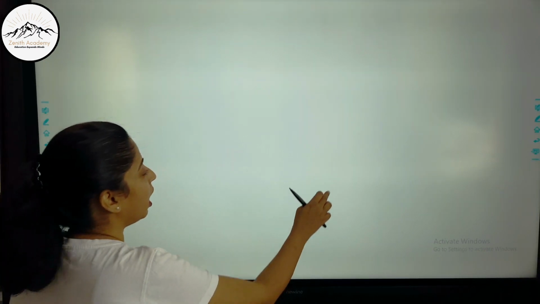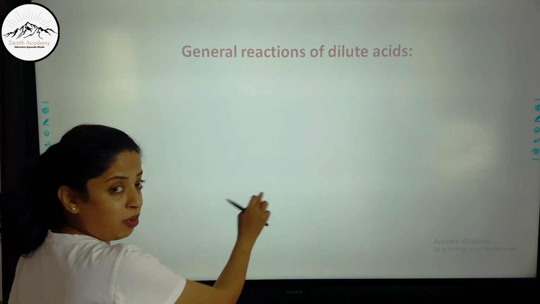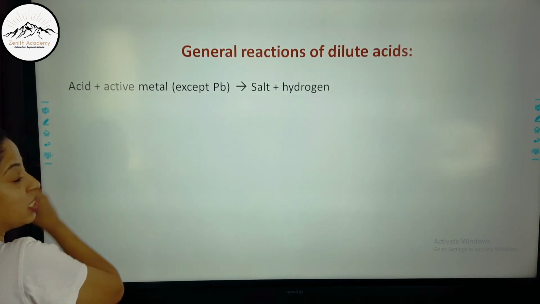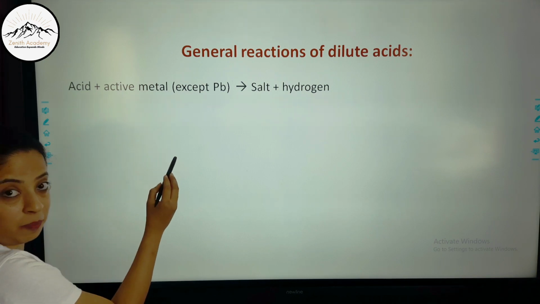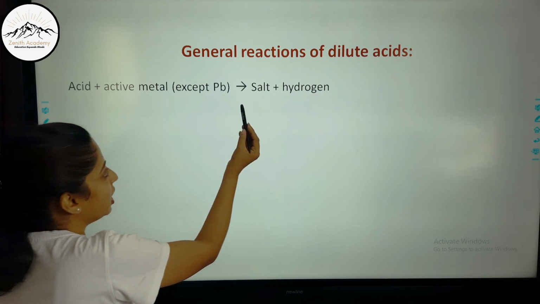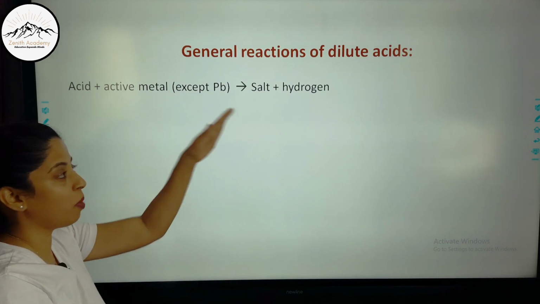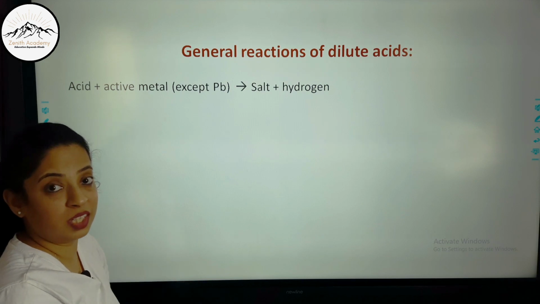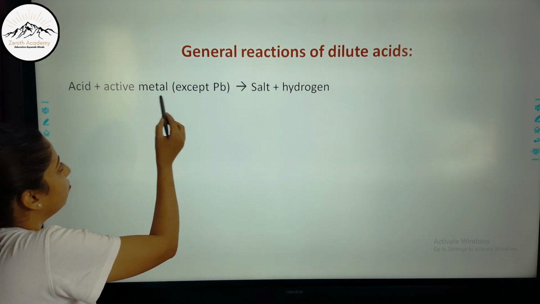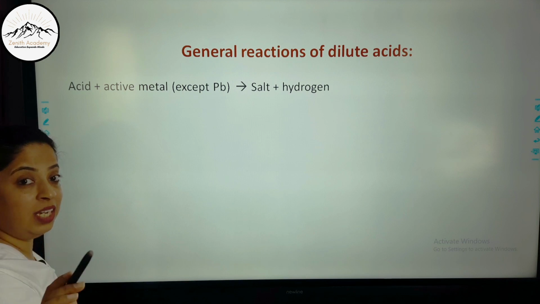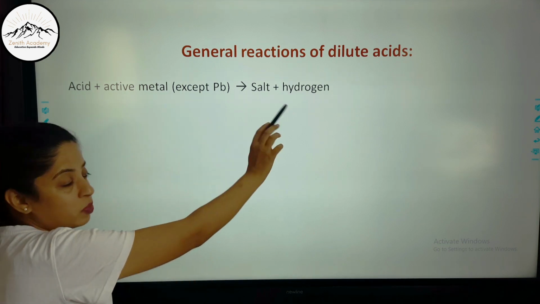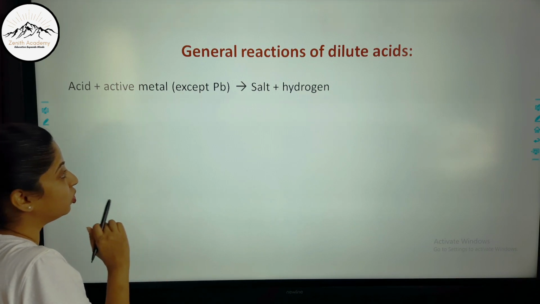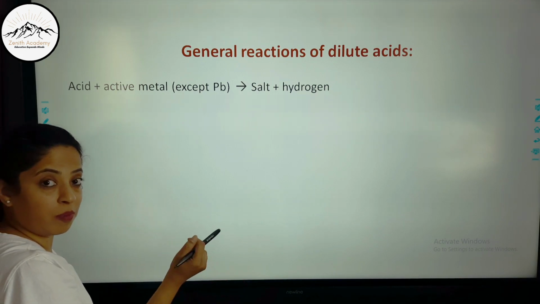So now let us recapitulate the acidic behavior of sulfuric acid. We are talking about general reactions of dilute acid. First we did acid plus metal. Whenever acid plus metal reacts, it forms salt and hydrogen. If you remember this, you will be able to write each and every reaction without even learning the reaction. You should remember that it applies to active metals except lead. Lead does not react with acid to form salt and hydrogen, because lead is below hydrogen in the activity series. So lead cannot displace hydrogen from sulfuric acid.